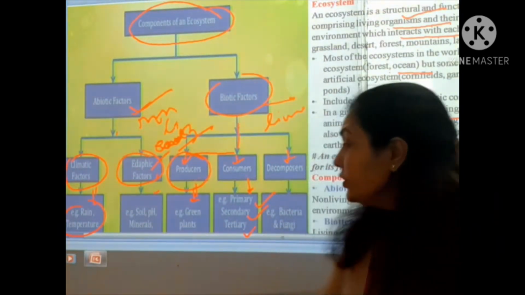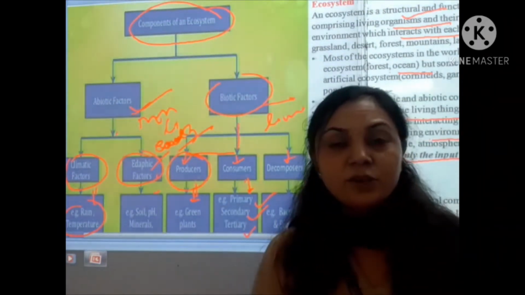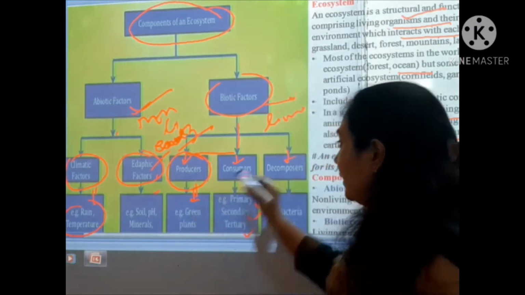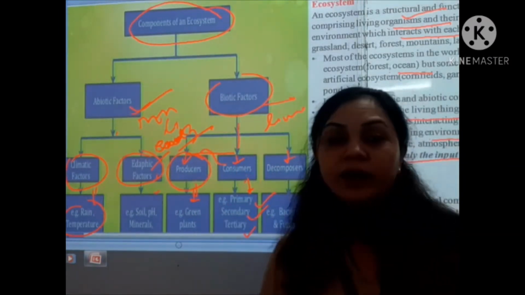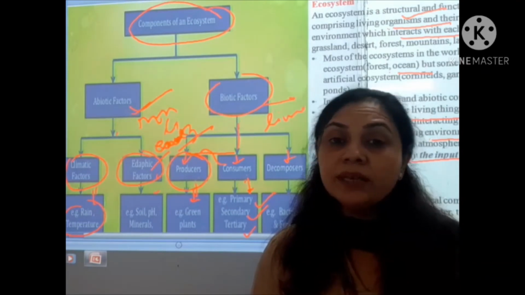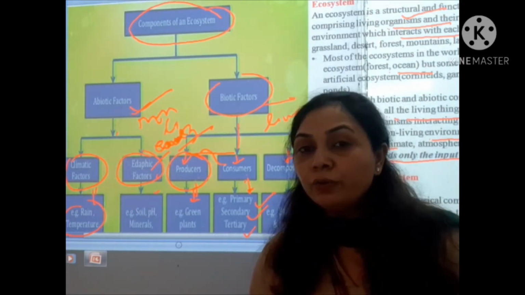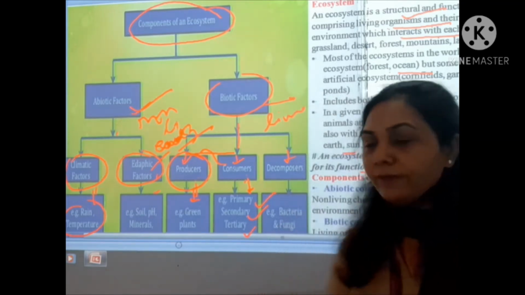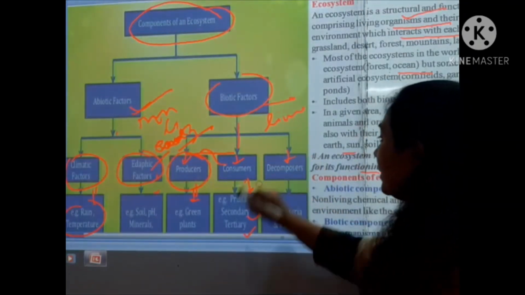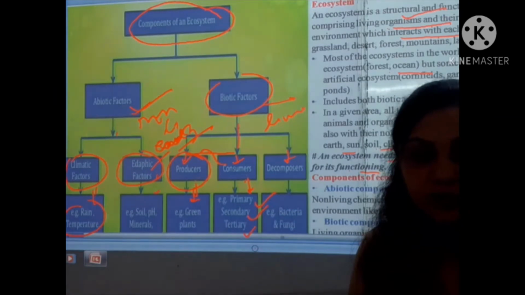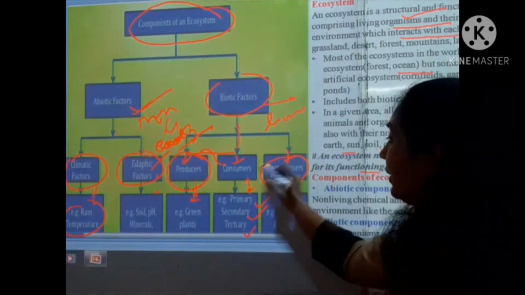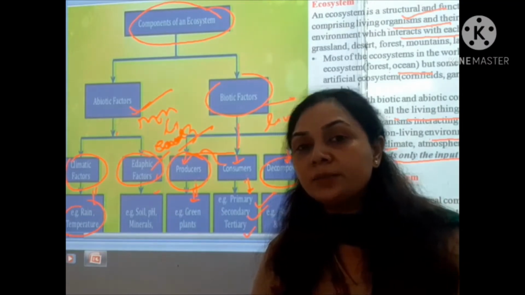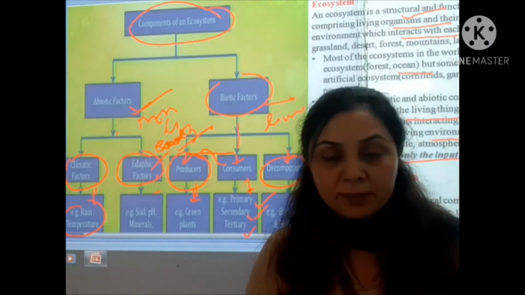Okay students, in such conditions the consumers are dependent directly or indirectly on the producers, because they can't make their own food. So in such categories we can say they are the heterotrophs. And the decomposers break down the organic substances into inorganic or simple substances.